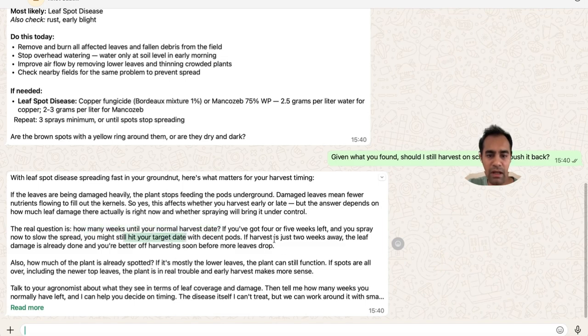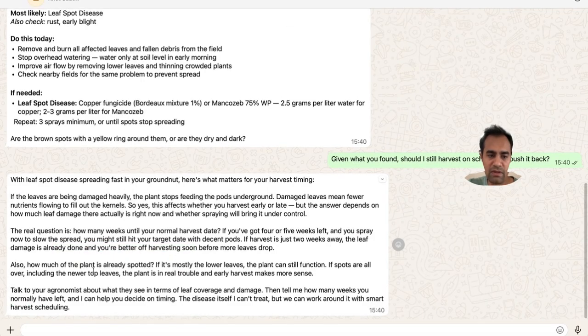And there's some hope there: if it's just 2 weeks away and the leaf damage is already done, you're better off harvesting soon. And it has some follow-up questions, which is how much of it is already spotted, if it's mostly the lower leaves. So it gives a very good response that affects how they harvest, when they harvest, and what to do given such a disease.